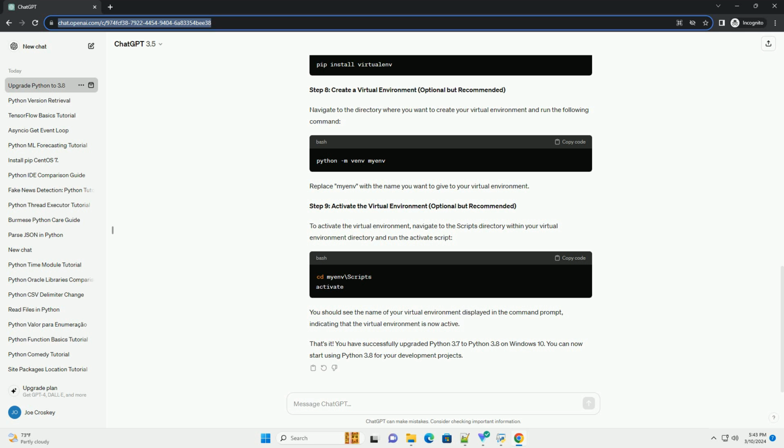Step 3. Install Python 3.8. Follow the installation wizard's instructions. Make sure to check the box that says Add Python 3.8 to path during the installation process. This will ensure that Python 3.8 is added to your system's path variable, allowing you to run Python commands from the command prompt.